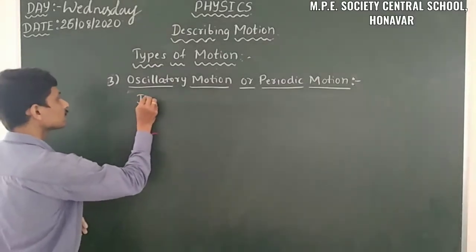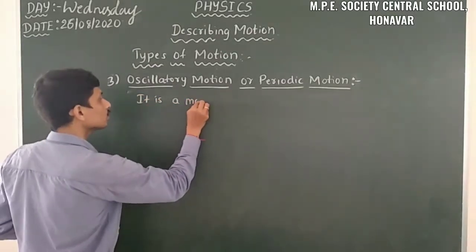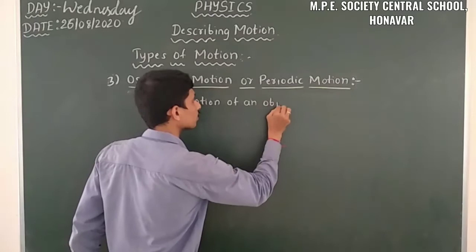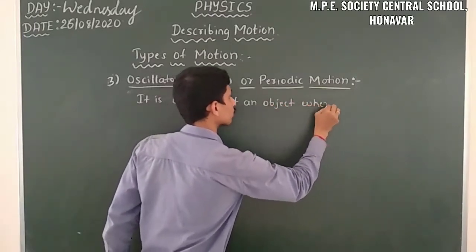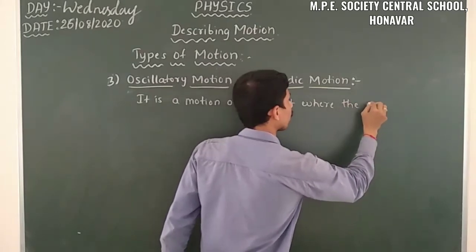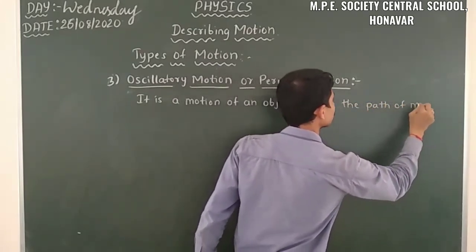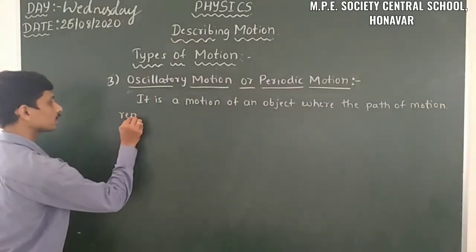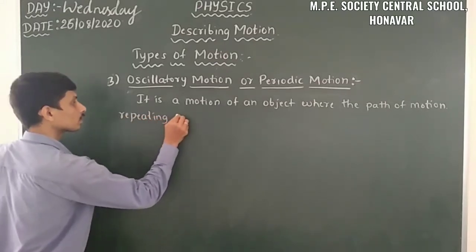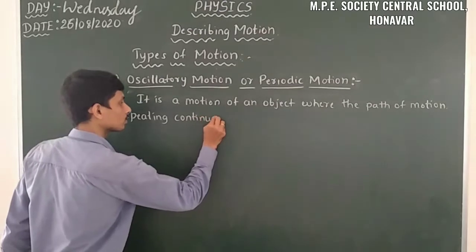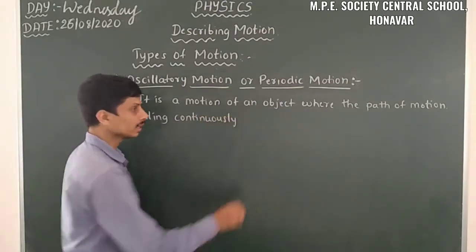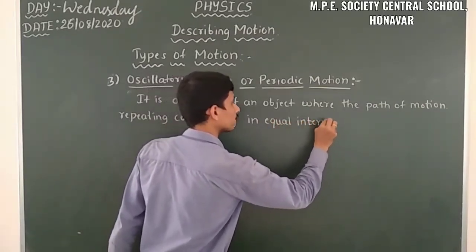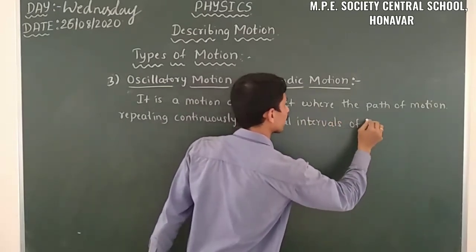That is, it is a motion of an object where the path of motion is repeating continuously in equal intervals of time.